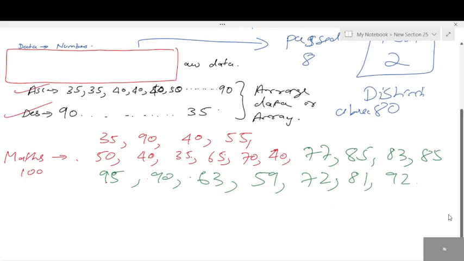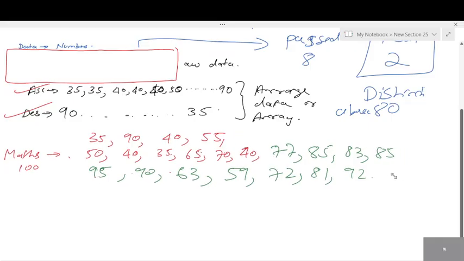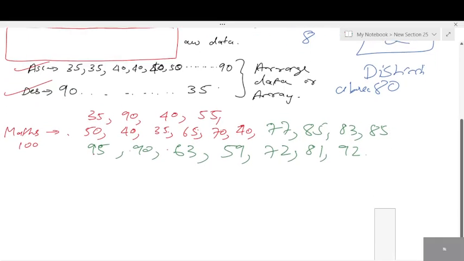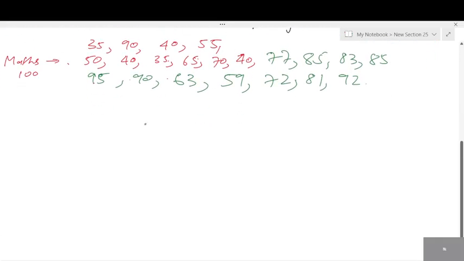Now these are the numbers, students. I've added a few more numbers here, let's say around 20 or 30 students. This we have to arrange in the form of a table, tabular form. Basically, you have to arrange them. So how do you arrange this? Just think and tell me.